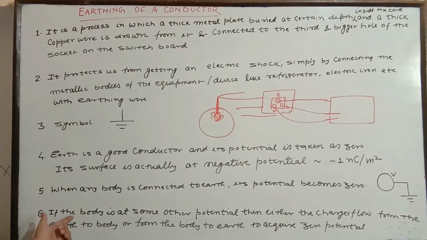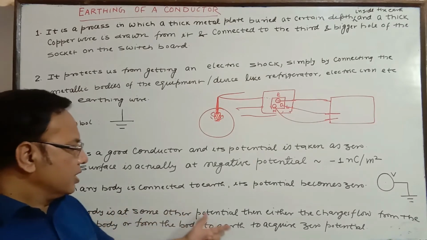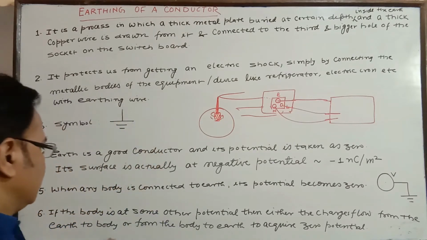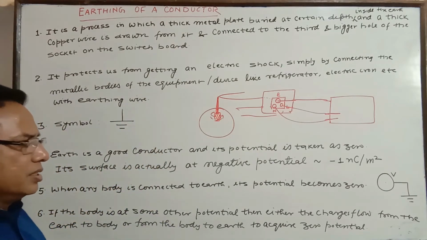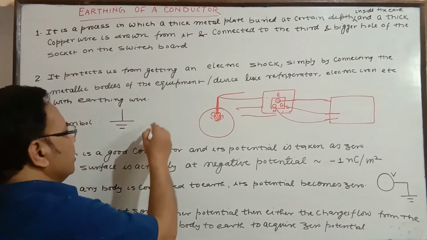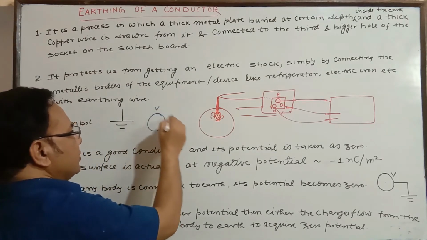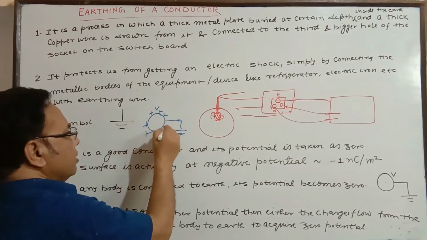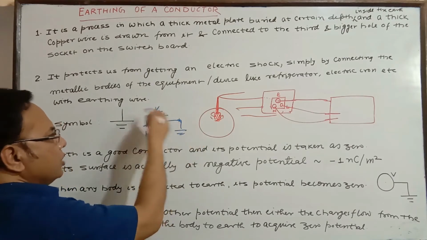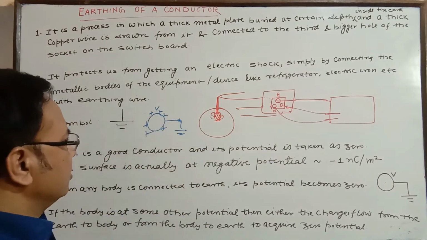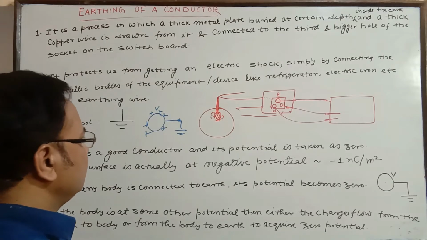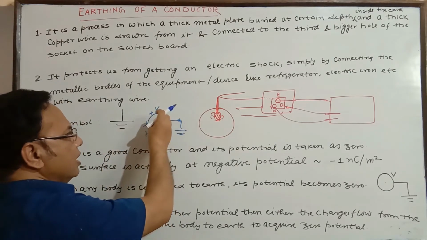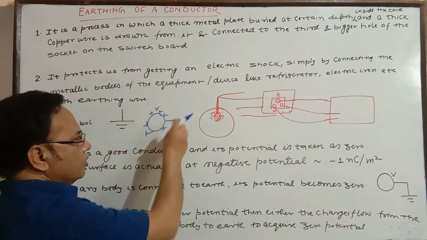Sixth and last, if the body is at some certain potential, then either charges will flow from the earth to the body or from the body to earth to acquire zero potential. Suppose the body has a certain potential, say a heating body, and it is connected to earth. If it is at higher potential, then positive charge will flow to earth. It is better to say electrons will come to the body to neutralize this and make the potential zero. If it is at lower potential, charge is given, and if it is at high potential, charge goes to ground.